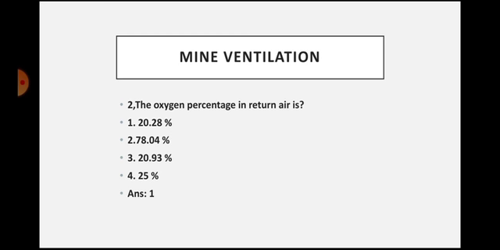There are many such parameters by which the oxygen percentage is reduced in the underground coal mine return airway. So here, as we have sent 20.93% of oxygen through the intake airway, through the return airway we will be getting 20.28% of oxygen, a slightly reduced percentage. Almost 0.50% of oxygen has been reduced. So the answer is 1.